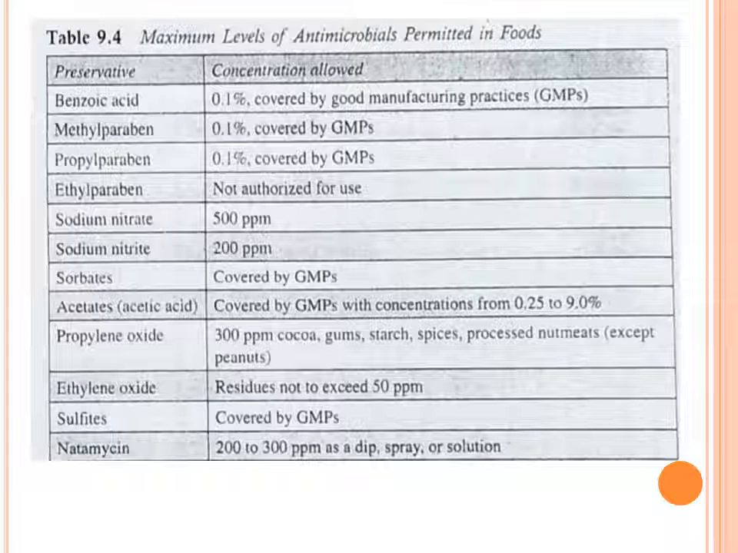Now we will see some examples of antimicrobial preservatives and their concentrations: benzoic acid, methyl paraben, propyl paraben, ethyl paraben, sodium nitrate, sodium nitrite, sorbates, acetates, propylene oxide, ethylene oxide, sulfites, natamycin, etc. These are some of the antimicrobial preservatives which are used for food preservation.